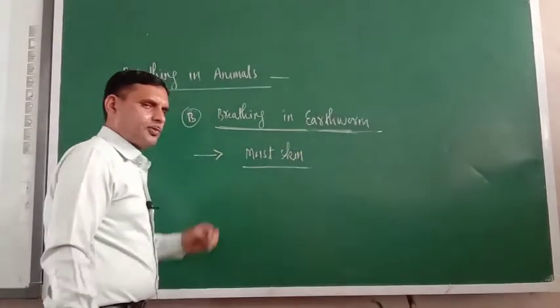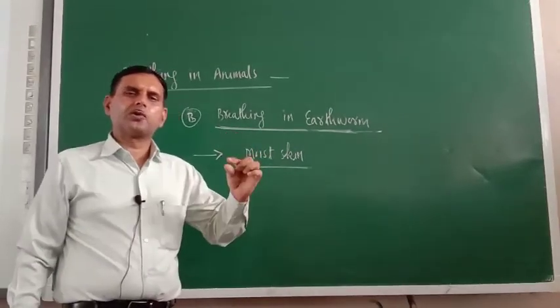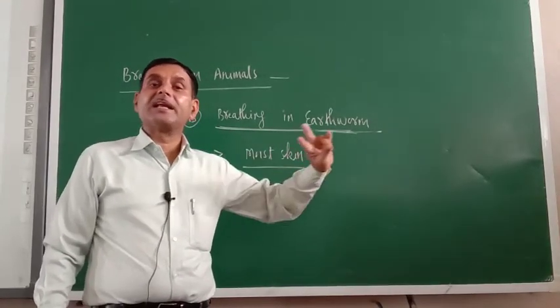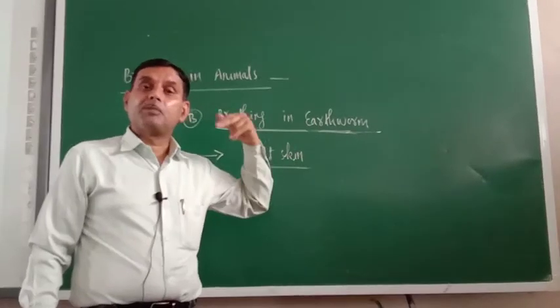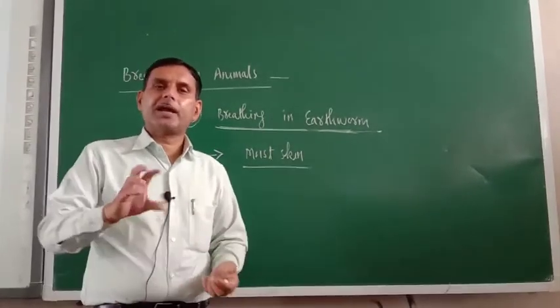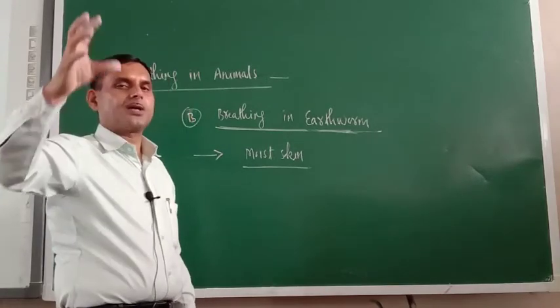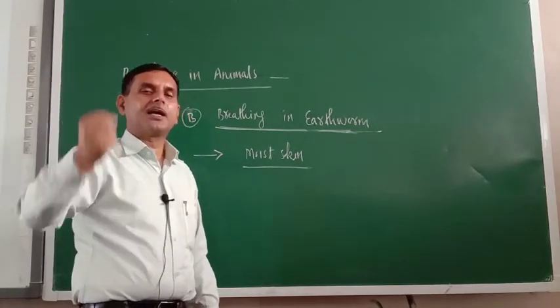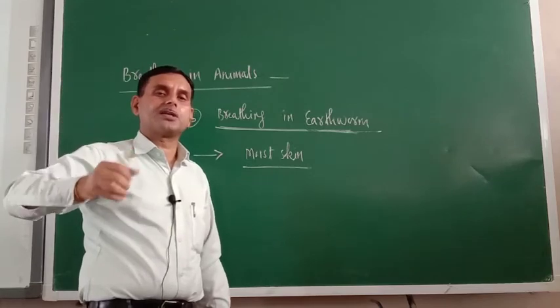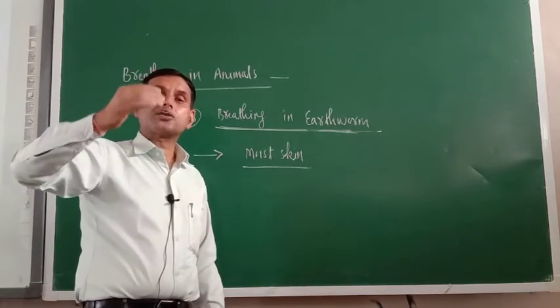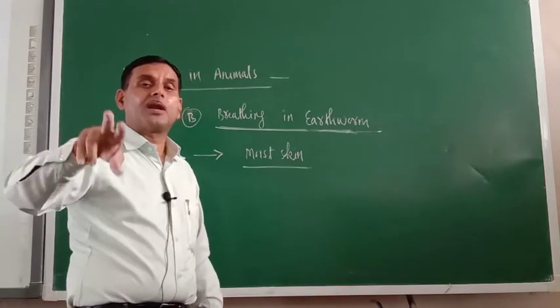And just try to understand, just below their skin, what is there? Blood capillaries are there, where blood is supplied. Their moist skin comes into contact with the atmosphere and they receive the air, including oxygen. And through diffusion, that oxygen diffuses into the blood vessels.